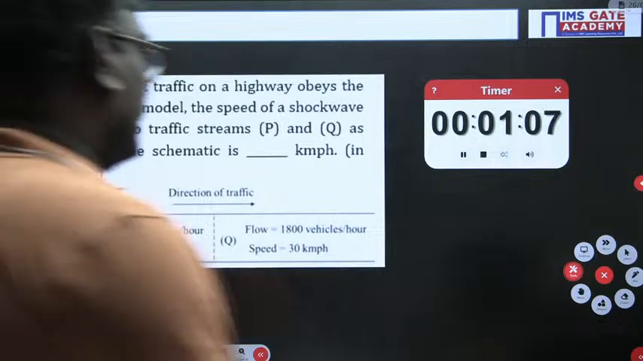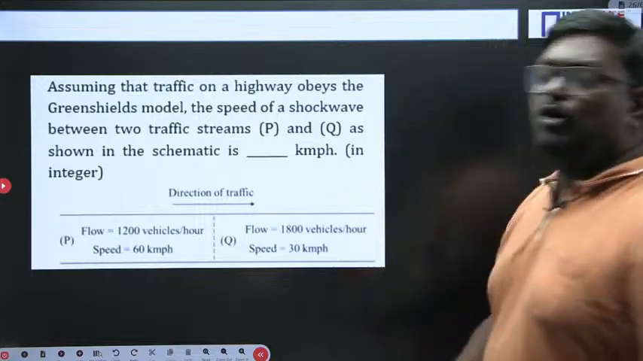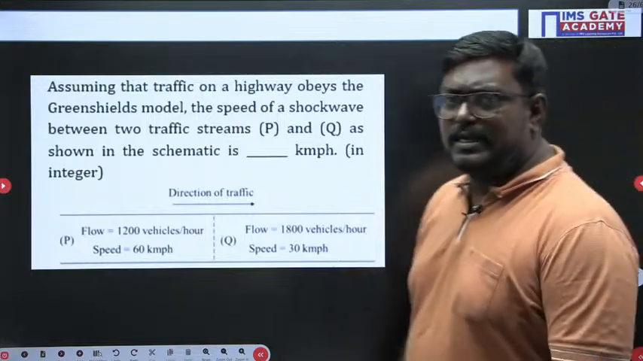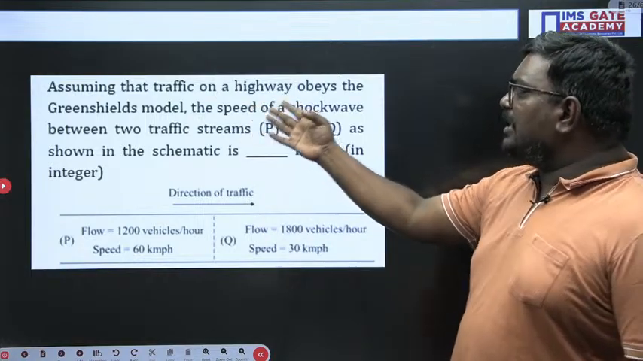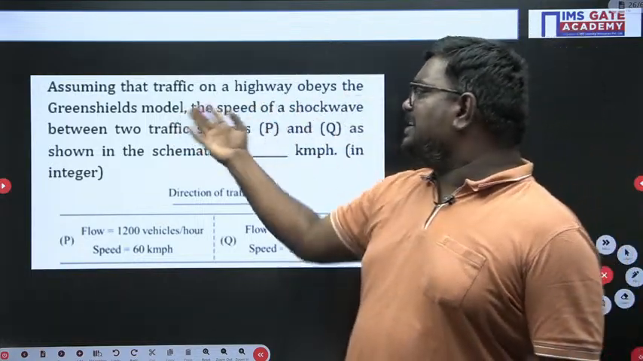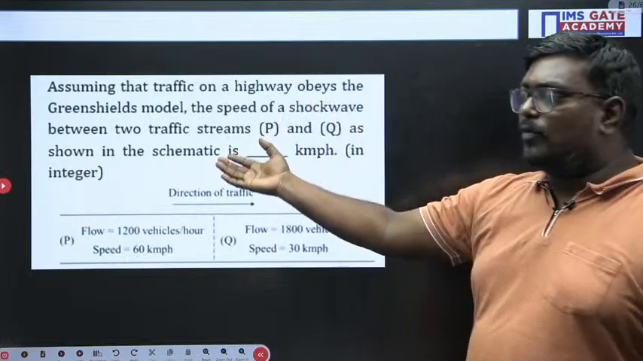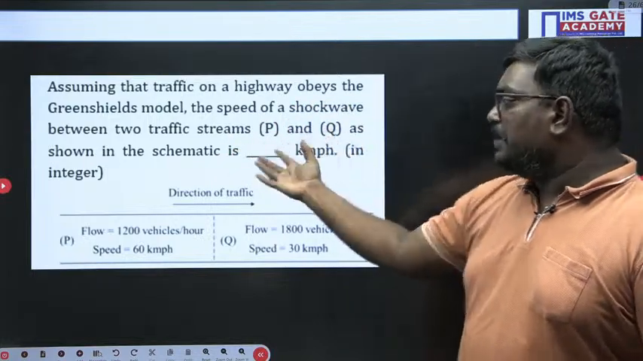So, my dear students, here we have a beautiful question for you. The question here is simple. Assume the traffic on a highway obeys the Greenshields model. Find the speed of the shock wave between two traffic streams, P and Q.